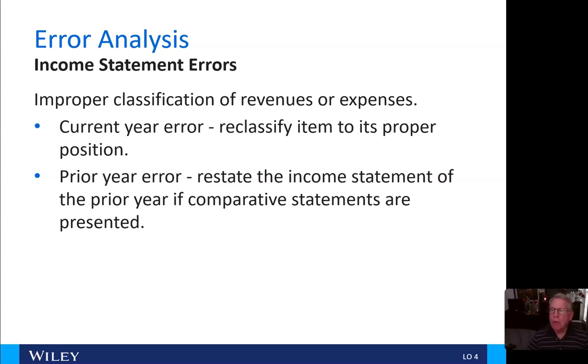And when we left off, we were looking at income statement errors, improper classification of revenues or expenses. Number 1, we could have a current year error, and in that case, we would reclassify that item to its proper position. If it's a prior period error, we would restate the income statement of the prior year if comparative statements are presented.